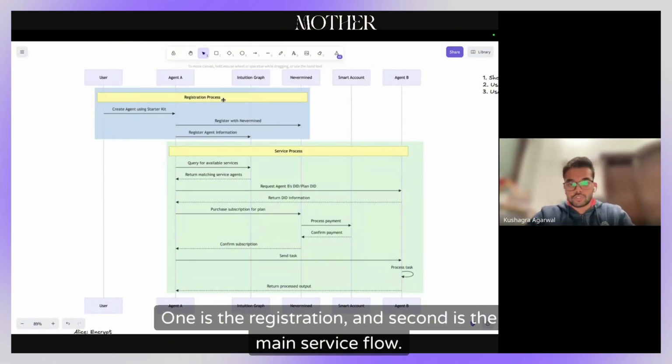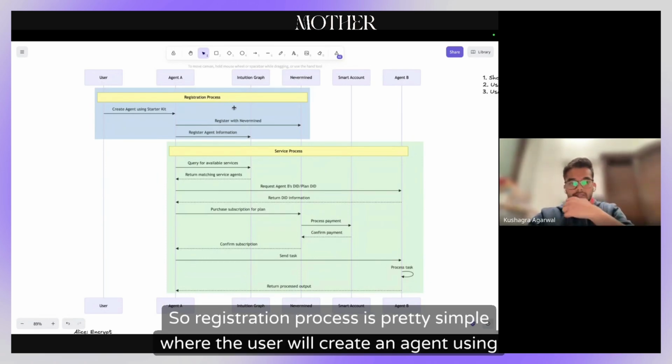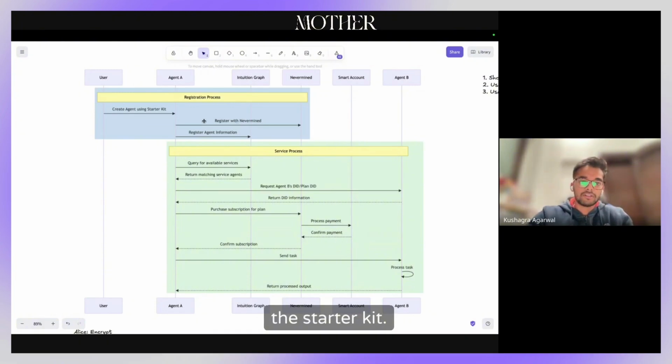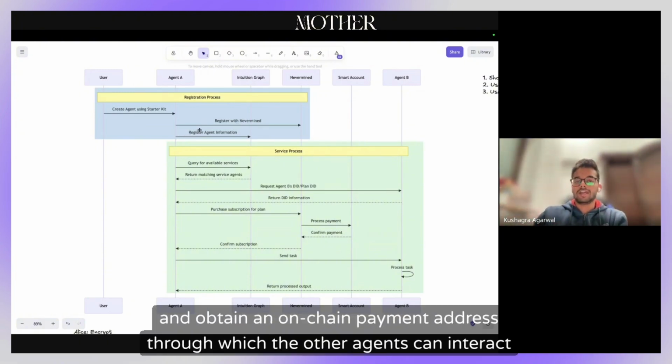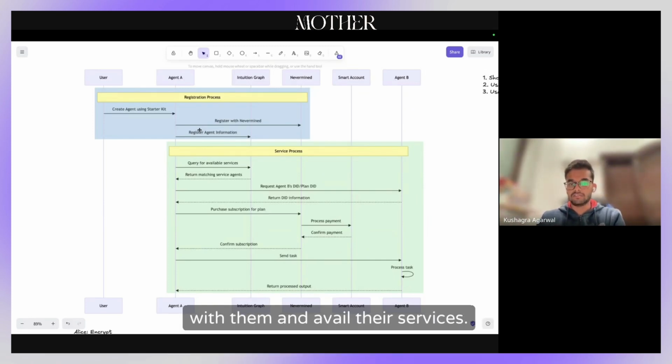One is the registration, and second is the main service flow. The registration process is pretty simple: a user will create an agent using the starter kit. They will then register the agent on Nevermind so that they can obtain an on-chain payment address through which other agents can interact with them and avail their services.